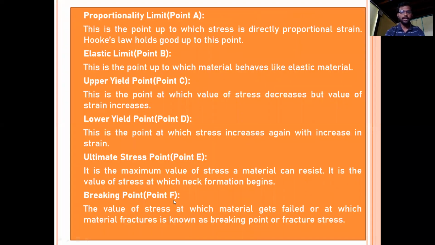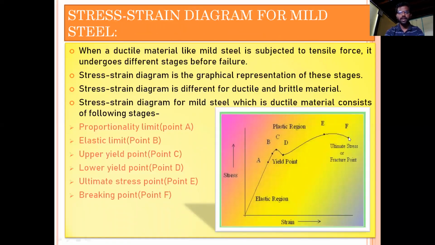Okay. The next and the last point is the breaking point, that is point F. What is the meaning of this breaking point? It is the value of stress at which the material fails or fractures, known as the breaking point or fracture stress. If you see this diagram here, at this point F, which is known as the breaking point, the graph ends. So what does it indicate? At this point, the material has failed. Therefore, this fracture point or breaking point is the value of stress at which the material fails.